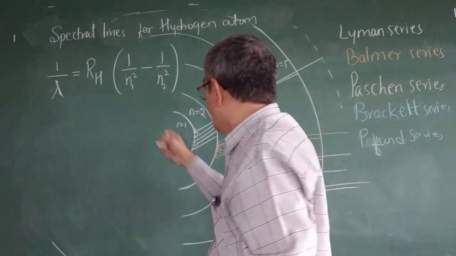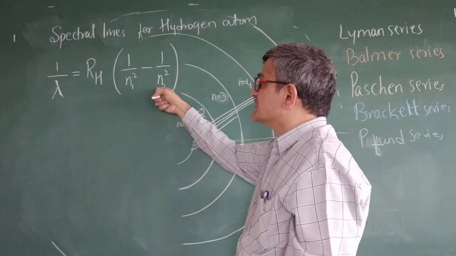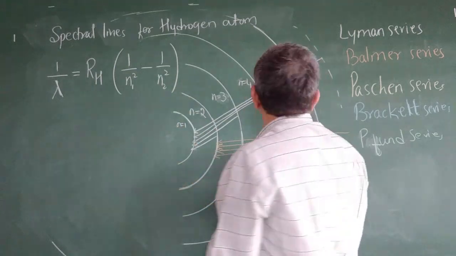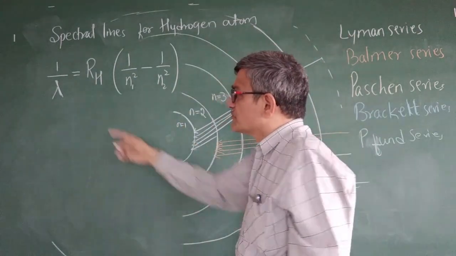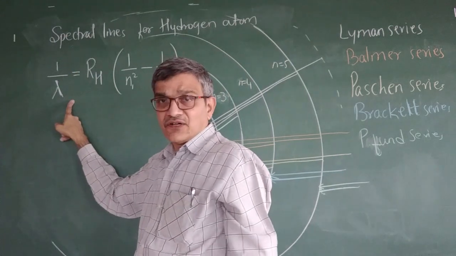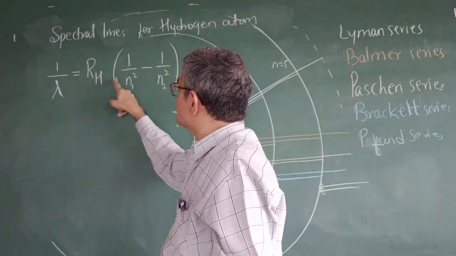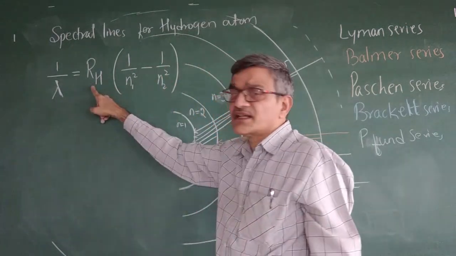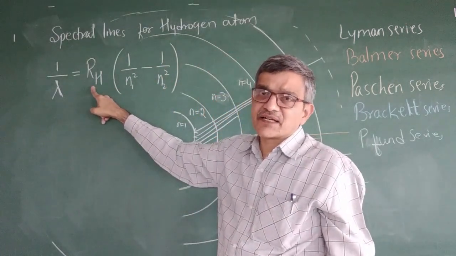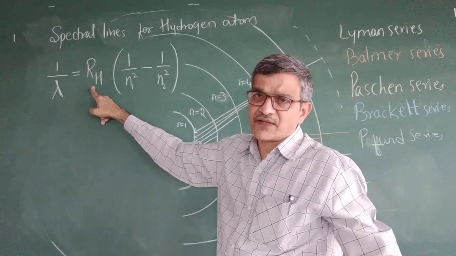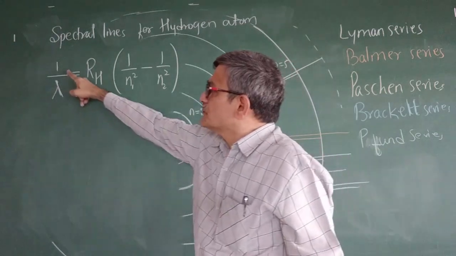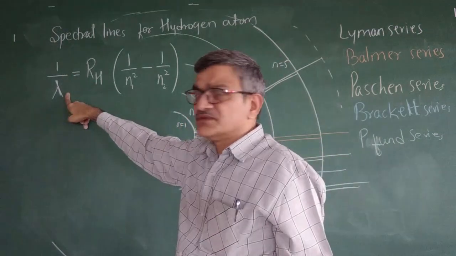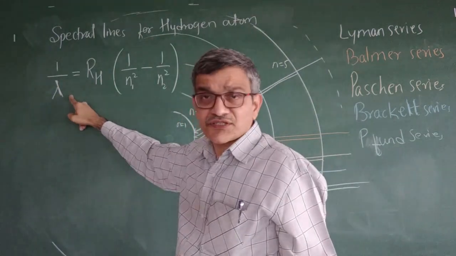This is the lower energy level, this is the higher energy level. What is RH? RH is the Rydberg constant. It has a constant value. So 1 upon wavelength lambda is also known as the wave number.